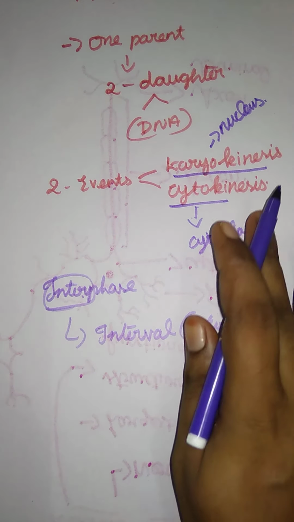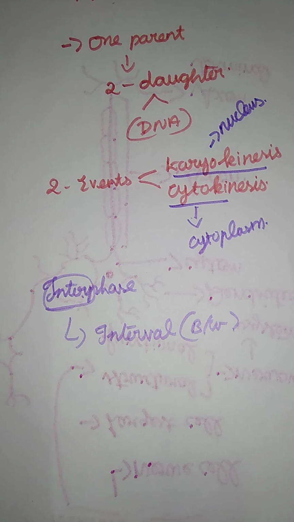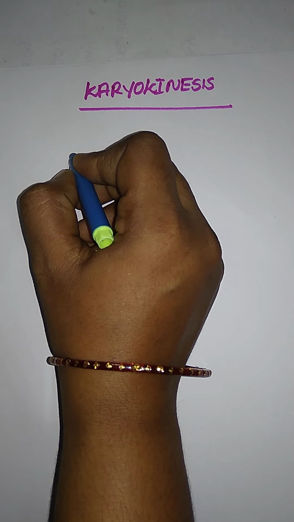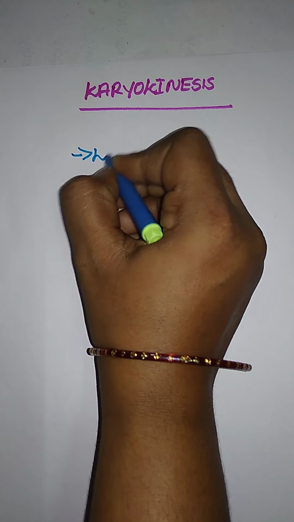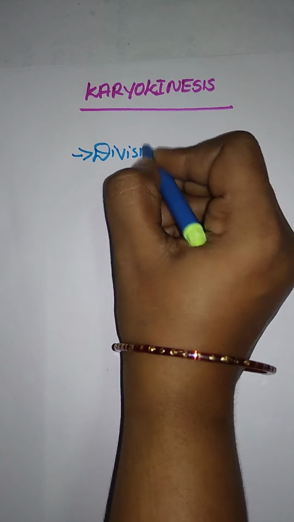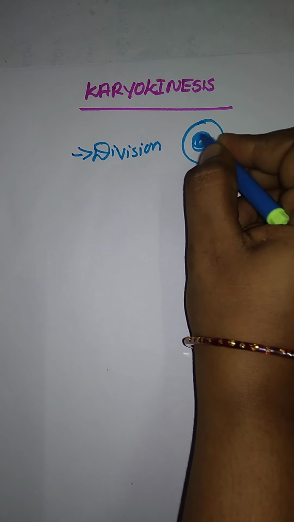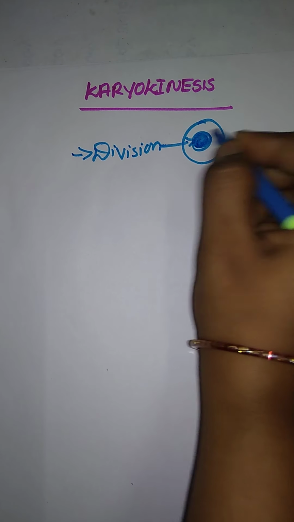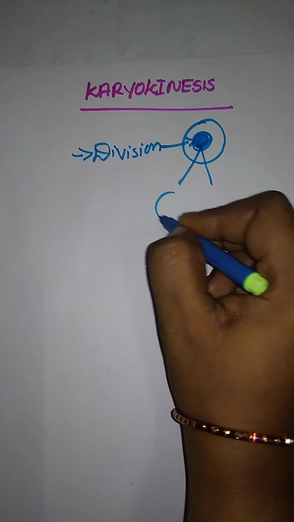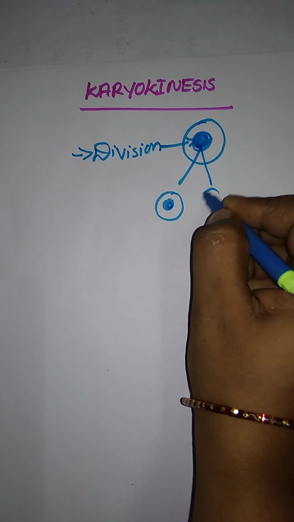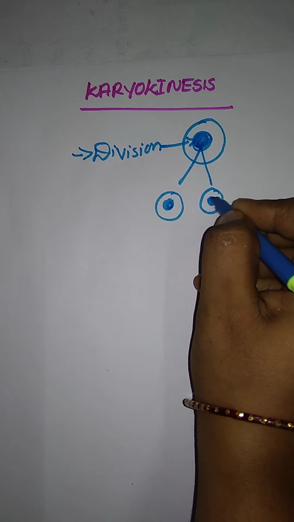Okay, we move on. First karyokinesis, and next we have cytokinesis. We have to see karyokinesis. Here the next topic is karyokinesis. We already said karyokinesis means a division of the nucleus. Where has the division taken place? A division of the nucleus part. And division of the nucleus into what? Two daughter nuclei. So this is karyokinesis.